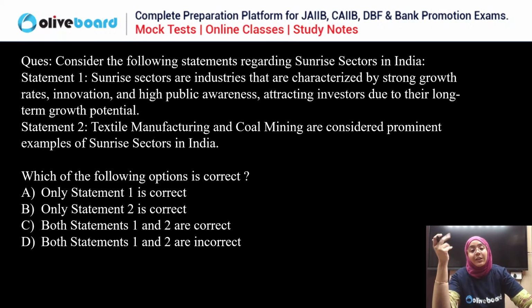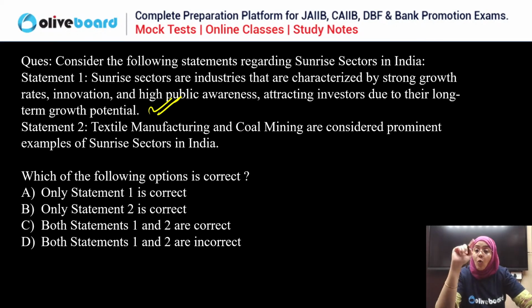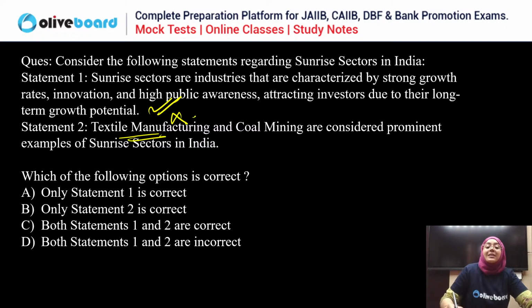So the correct answer for this is, first of all, sunrise sectors are the industries which are characterized by strong growth rate, innovation, high public awareness, attracting investors due to their long-term potential growth. True. Second statement, textile manufacturing and coal mining are considered as prominent examples of the sunrise sector. No, textile manufacturing doesn't come in the sunrise sector, neither does coal mining, right? So these are not the sunrise sector.